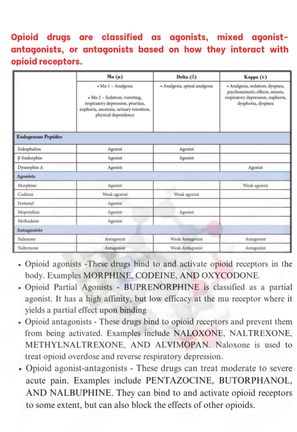Next, agonists: morphine, codeine, fentanyl, meperidine, methadone. These are all opioid agonist drugs. Morphine has agonist activity at mu receptors and weak agonist activity at kappa receptors. Codeine has weak agonist activity at mu receptors and delta receptors. Fentanyl acts at mu receptors, and meperidine has agonist activity at mu receptors and delta receptors. Methadone also acts only at mu receptors.